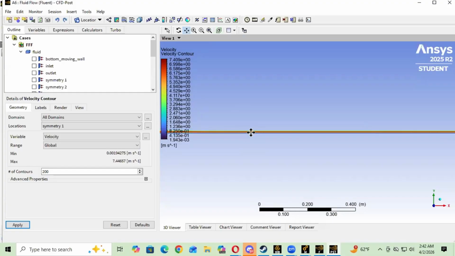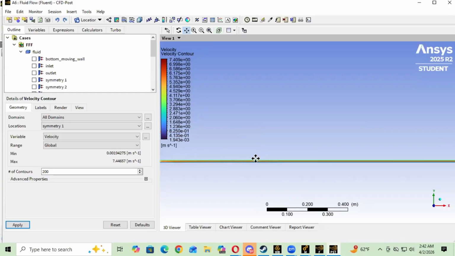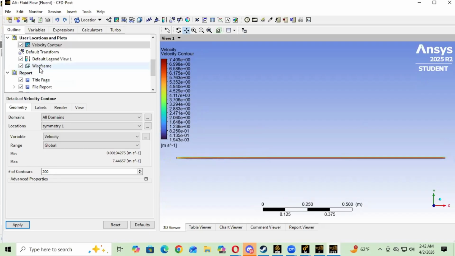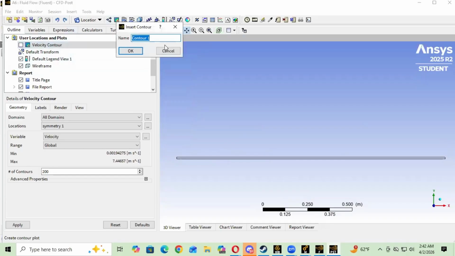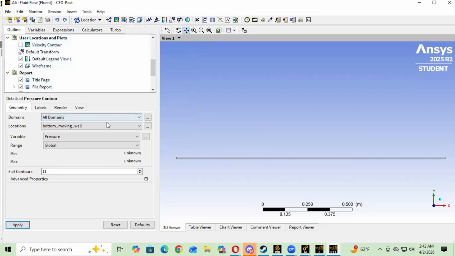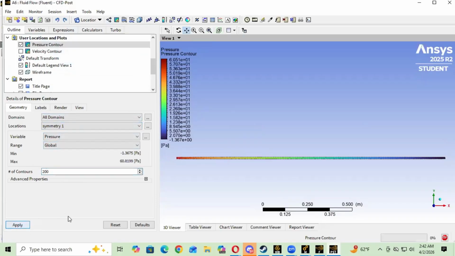All right, so that's how that should look. We're going to deselect it and make a new contour. We're going to call this the pressure contour, and as expected, we're going to change it to symmetry 1 again, pressure global, and then to 200 to match the other one. Okay, that looks good.